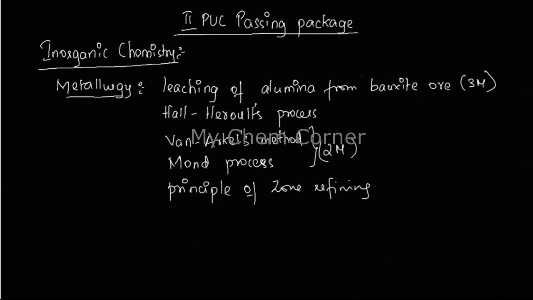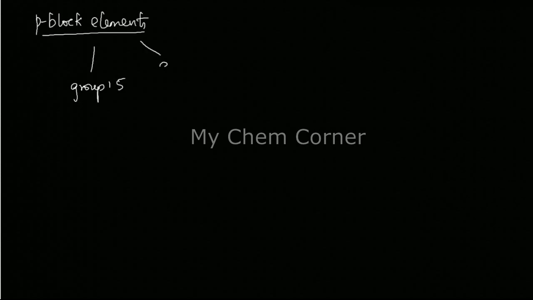Alright, now next one is, after this you have the second chapter, which is the P block elements. Under P block, what all groups are you going to learn? We learned group 13 and 14 in the first year. Right? In first PUC, we learned 13 and 14. In second year, you are going to learn group 15, group 16, group 17 and group 18.